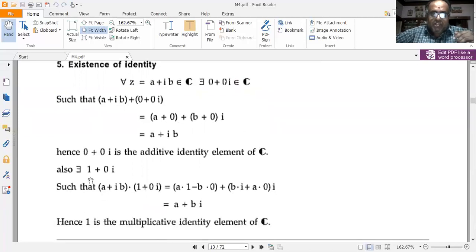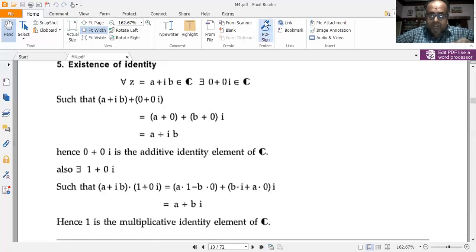Now, there exists 1 plus 0i such that (a plus ib) into (1 plus 0i) is equal to a into 1 minus b into 0 plus (b into 1 plus a into 0) into i, which is equal to a plus bi. There exists 1 plus 0i. 1 plus 0i is one number.